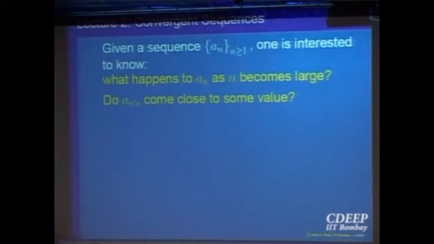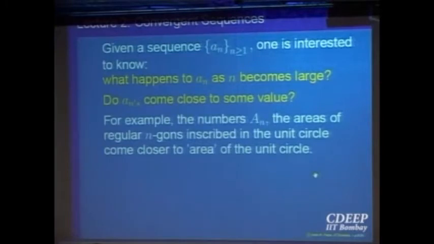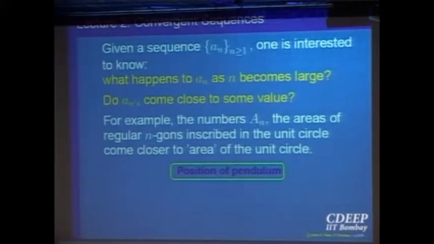Does it happen for every sequence? When does it happen for a sequence? What should be the conditions? What should be the criteria? So this is what we are going to study. Okay, for example, in the case of areas of the n-gons, as I said, do they come closer to something? To formalize this idea that they are coming closer to something, let me talk about an example.